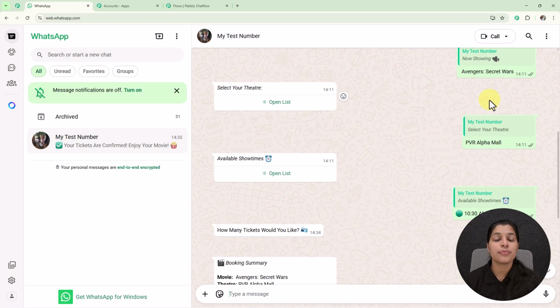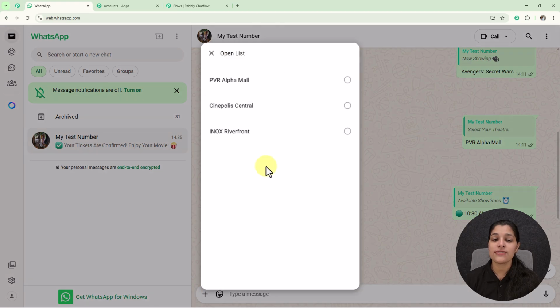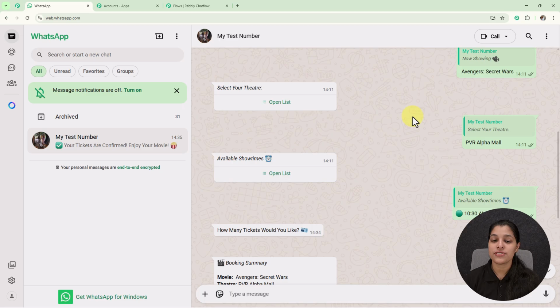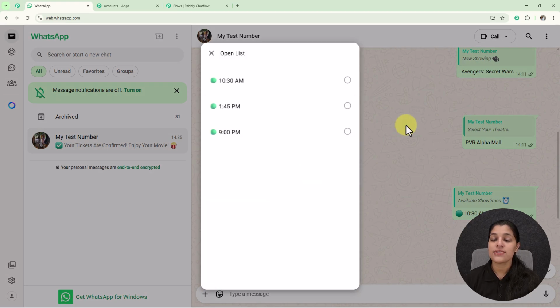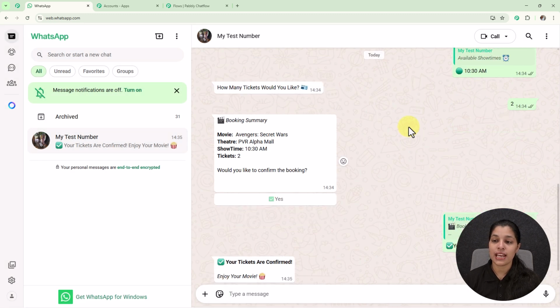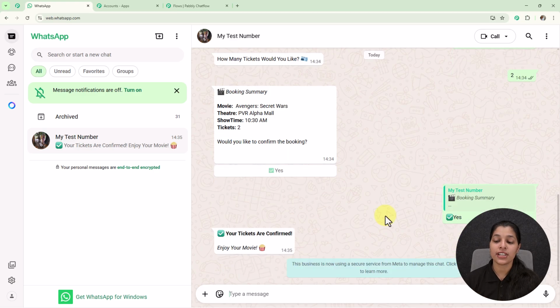And as I have selected my movie name, I'm getting a list for selecting the theaters. From this list I have selected my preferred theater, and afterwards it is asking me to select the available show time. From this list I have selected my show time, and then I'm getting a message asking me about the number of tickets. Here I have provided it as 2, and afterwards we are getting the booking summary. Here I'm getting the same movie name, the same theater, and the same number of tickets. And as I have clicked on this button, that is yes, my tickets are confirmed.